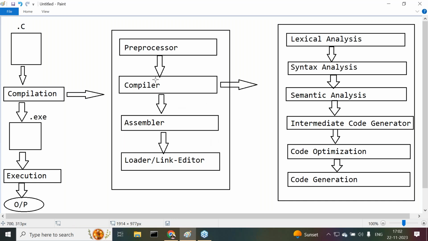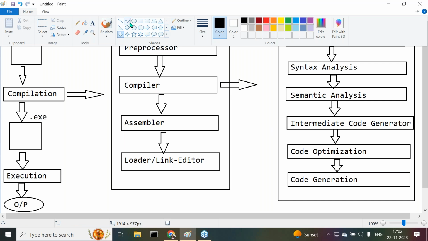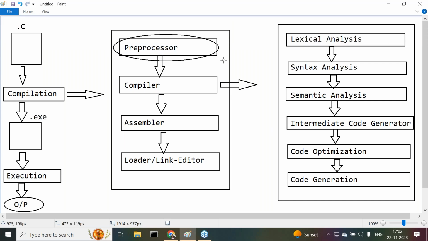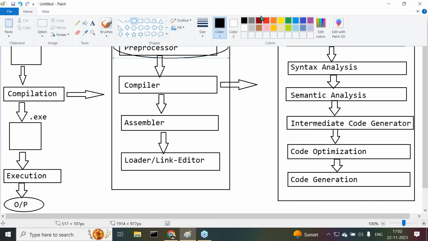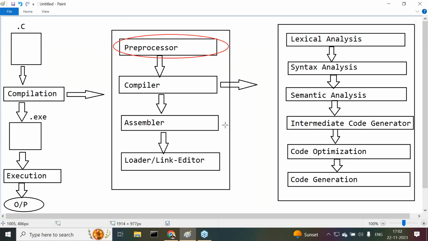Okay. Now my requirement is, what is the position of the preprocessor? This is exactly the position of the preprocessor in our total compilation process. Tell me the position of the preprocessor. The very first phase in the compilation. There's a punch here we have to understand.